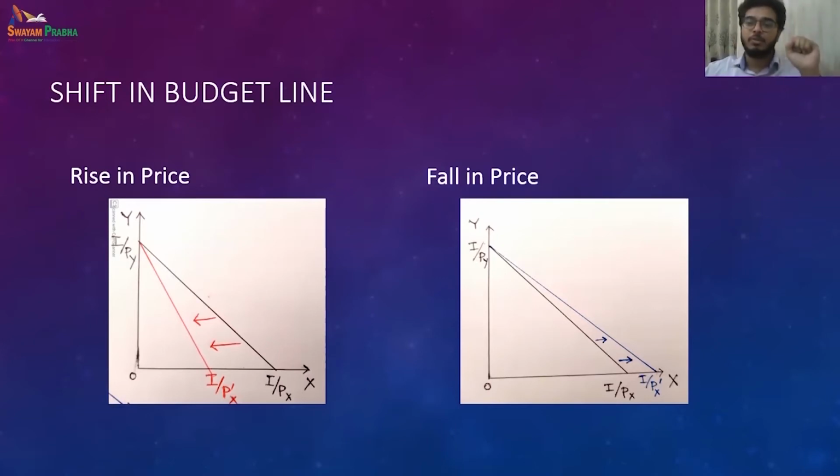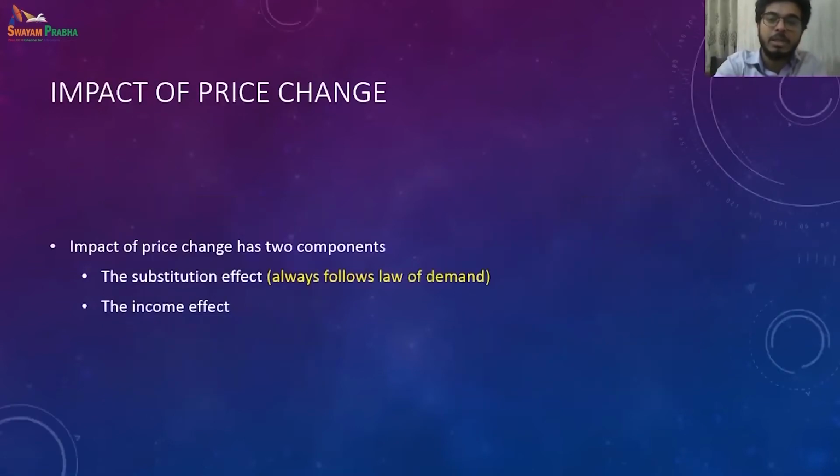At 5 rupees, how many can I get? 14, since 14 into 5 is 70. So I by px prime is 70 by 5, that is 14, and I by px is 70 by 7, that is 10. When the price of rasgulla falls from 7 to 5, the budget line pivots outside, because the purchasing power of consumers is increasing.